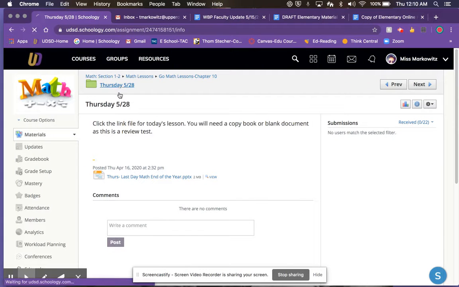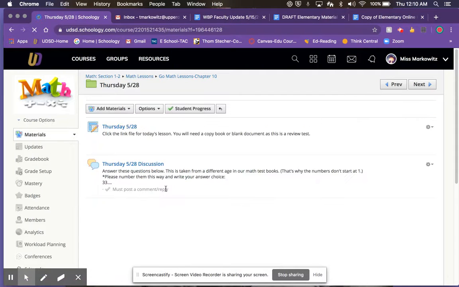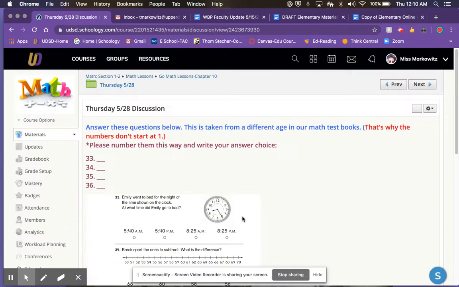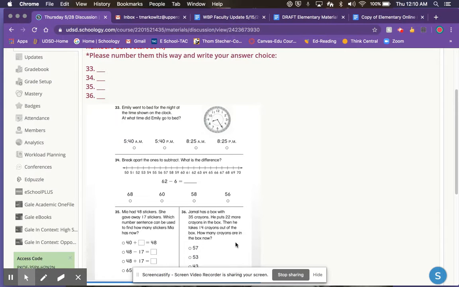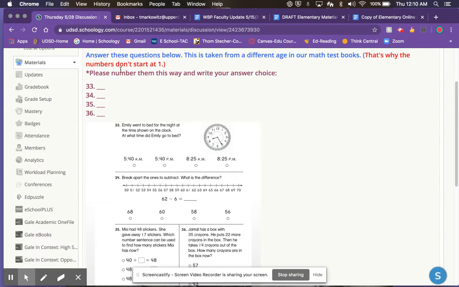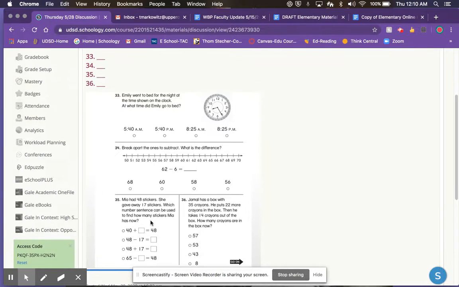Go back into the Thursday folder, go to the discussion question. Then you have these 1, 2, 3, 4 questions to answer for me. Number them the way that they're written. So number me 33, 34, 35, 36. Emily went to bed for a night at the time shown on the clock. What time did she go to bed? We did clocks.